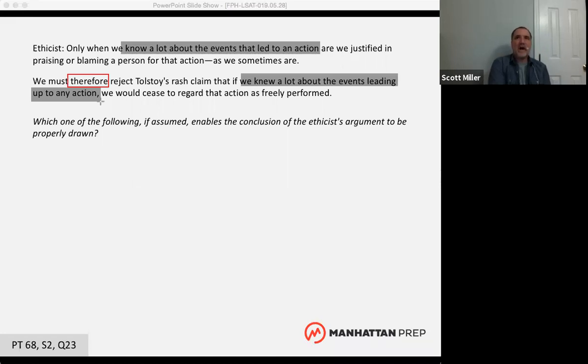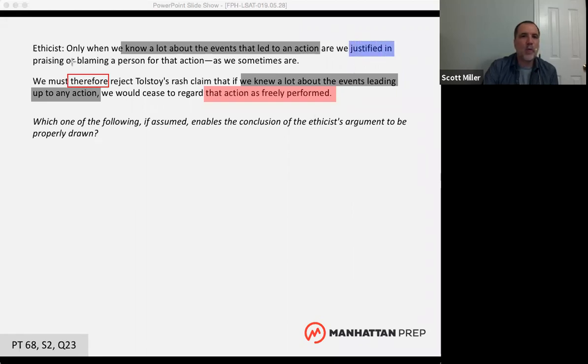What is the living in Florida? What is the new idea in the conclusion that doesn't appear anywhere in the premise? Yeah, Ali said freely performed. Exactly. Action freely performed. New idea, right? Action freely performed. All right. So what's the Ian's friend? What's the thing in the premise that doesn't appear in the conclusion? Yeah, justified in praising and blaming.